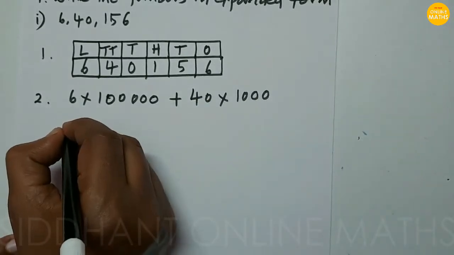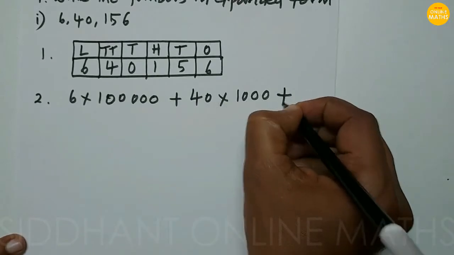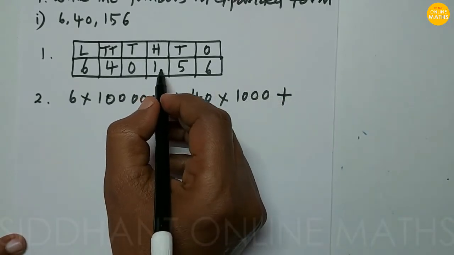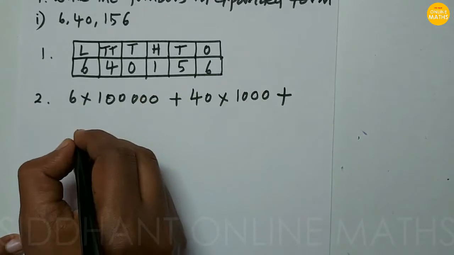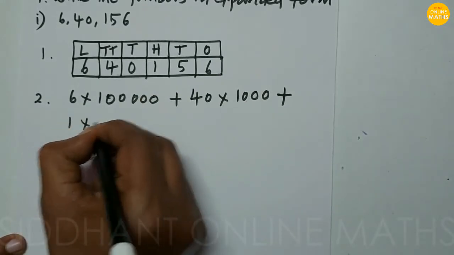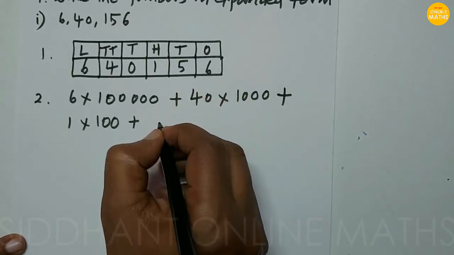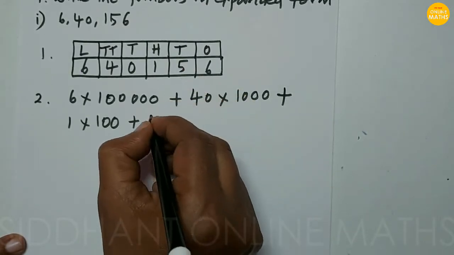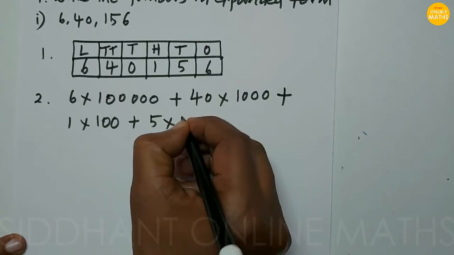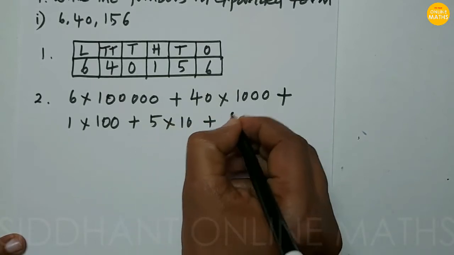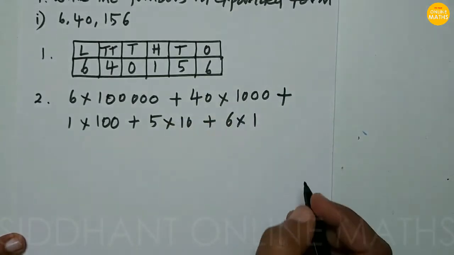After that plus we write in hundreds, so 1 into 100, plus next 56. That means 5 into 10 plus 6 into 1.